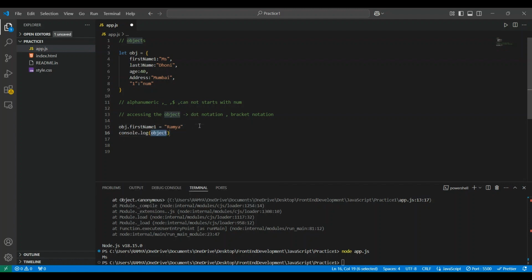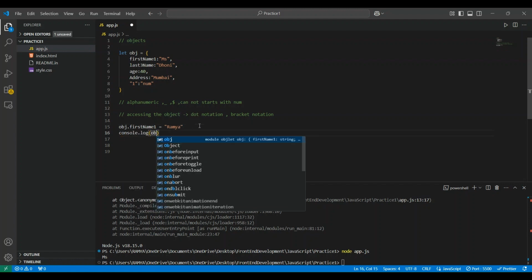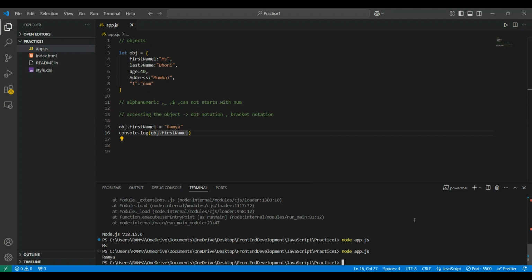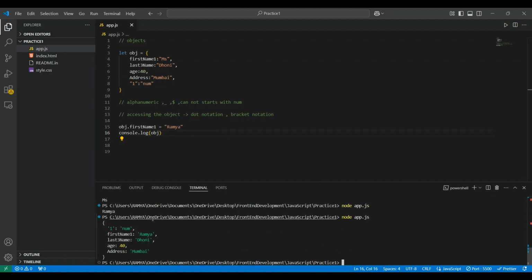Console obj.firstName. It will change, right? Let's directly look at the object. Then we can see here that first name is changed to Ramya. Before it was Ms, right? Here I'm using dot notation.